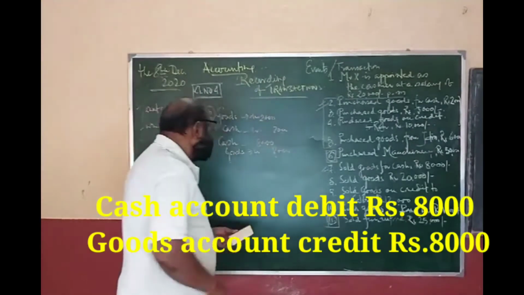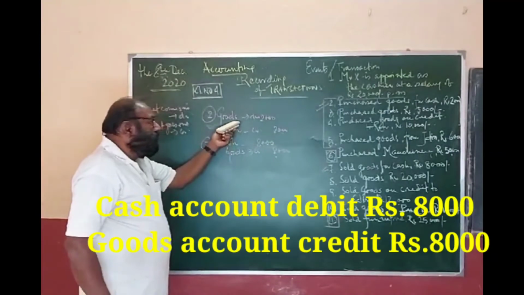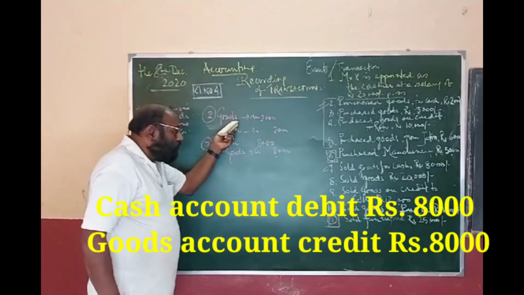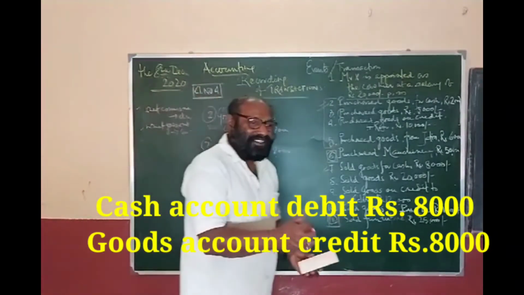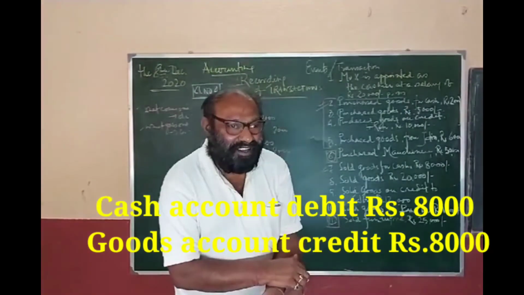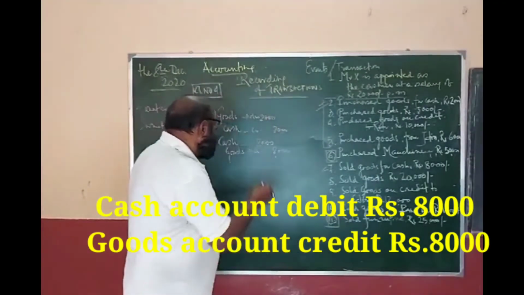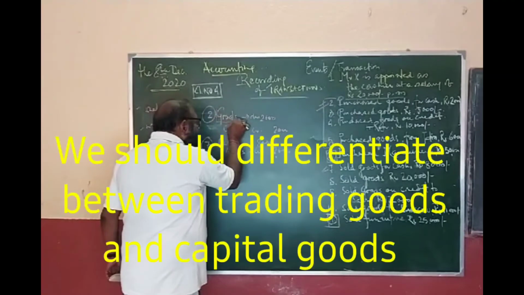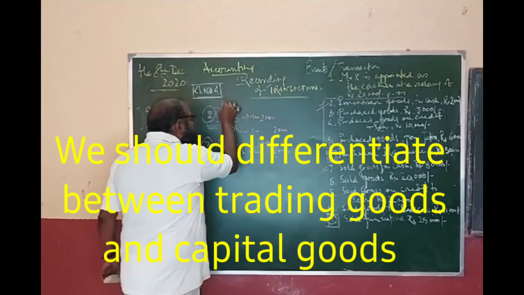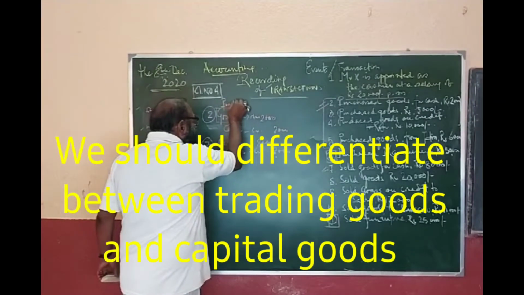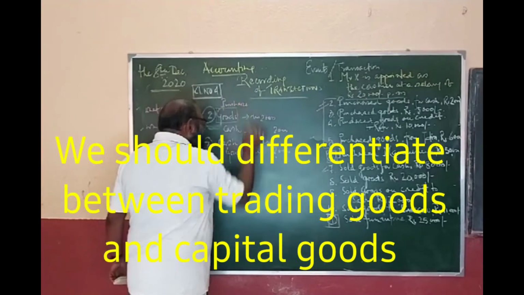Now you see what I told you last day, that we should not write goods. We may write goods, but when the goods are purchased, we record it as purchase. Why? I told you yesterday; again, I am taking it into account.